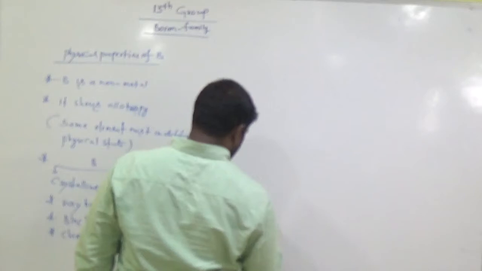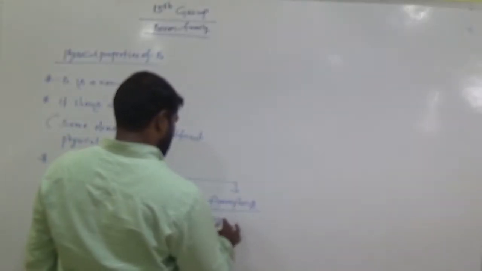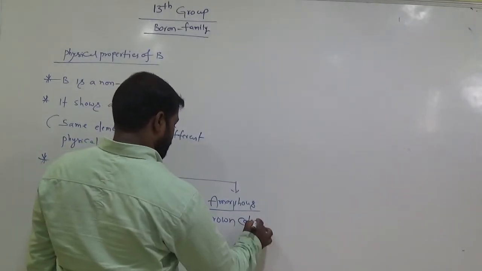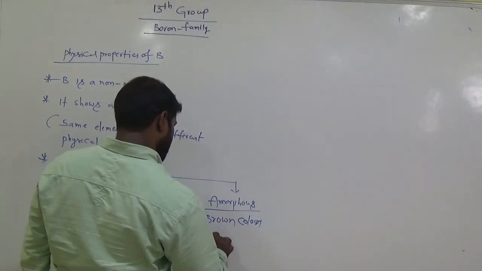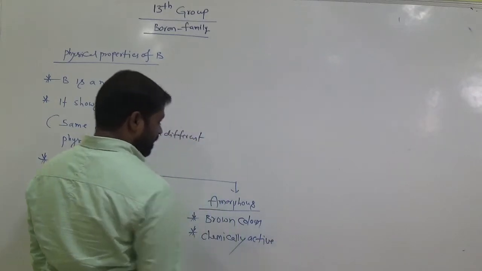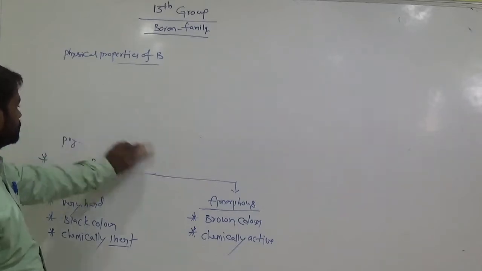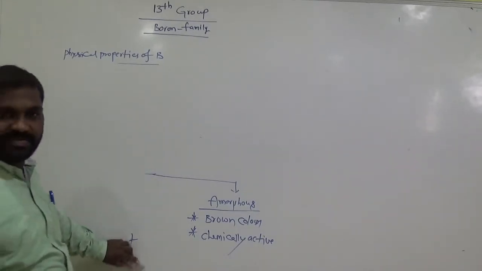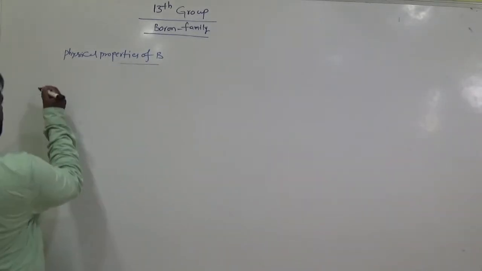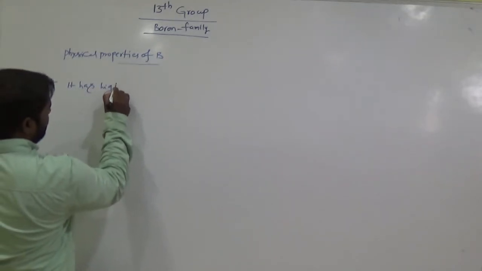Amorphous form of boron is brown in color and chemically active. Chemically active means it easily participates in chemical reactions. And see next one. In physical properties, it has a high melting point.